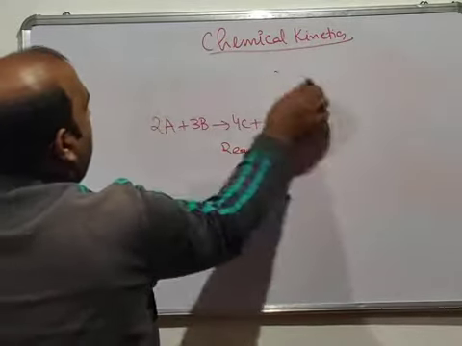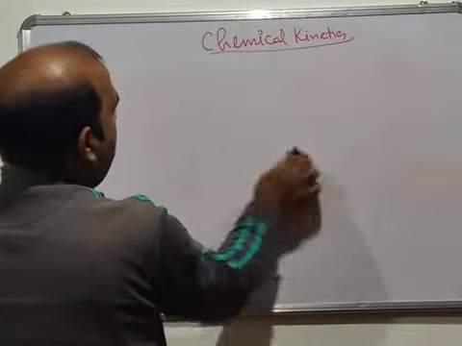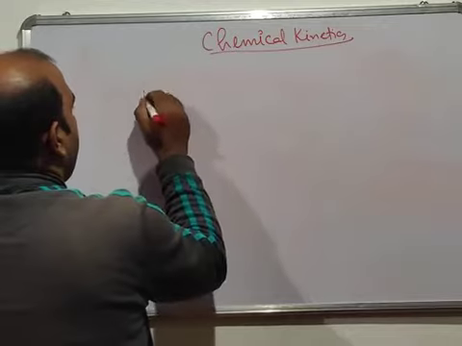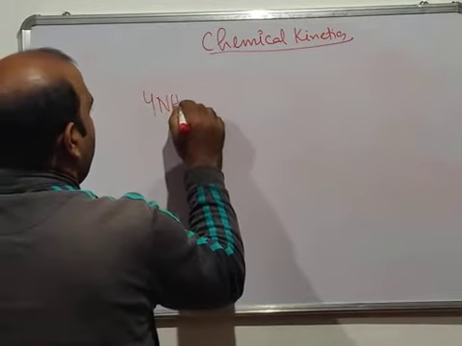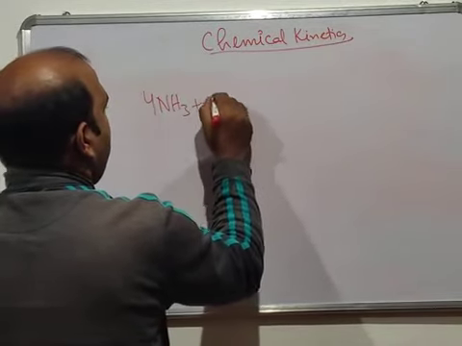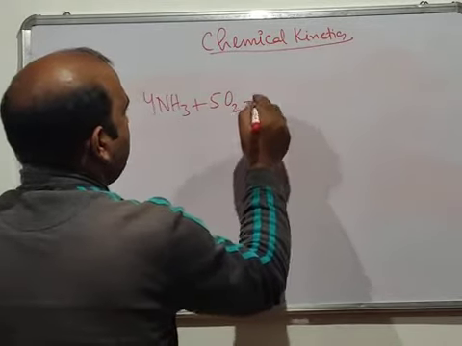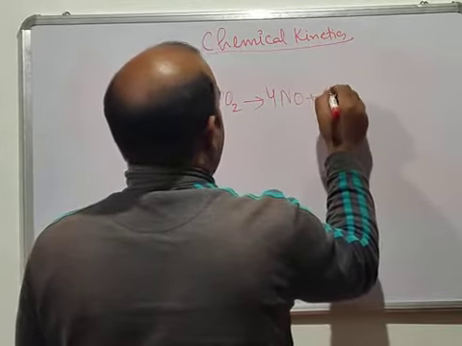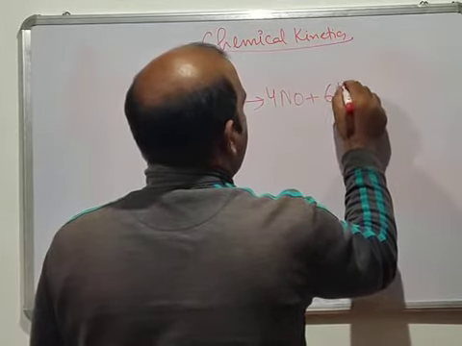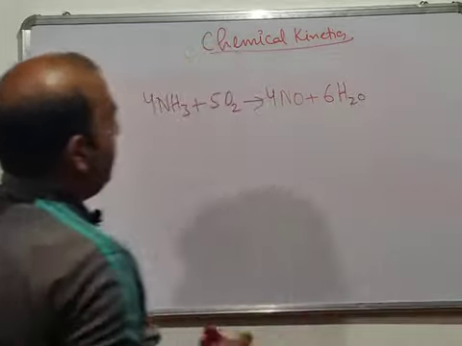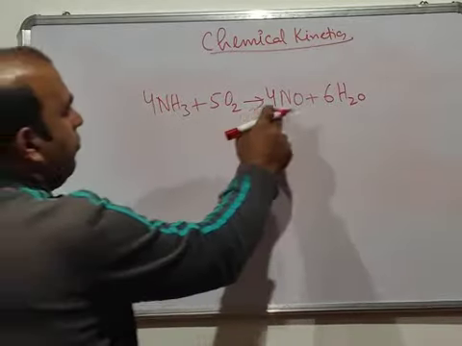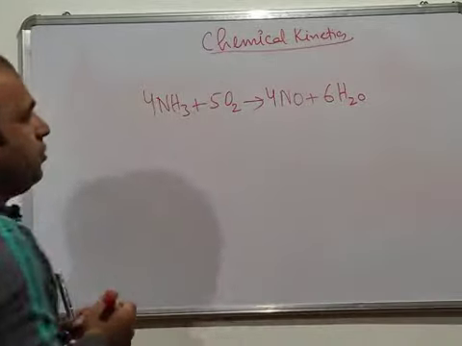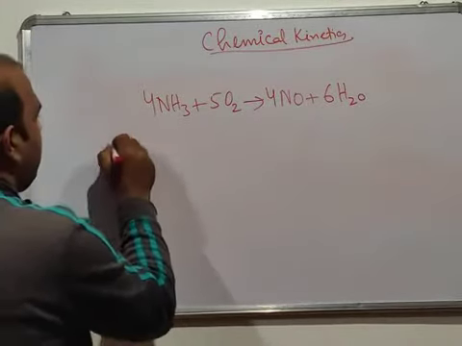I hope the things are clear till now. So now I will give you some reaction. Let's suppose I am giving the reaction 4NH3 plus 5 times O2, it's giving you 4NO plus 6 times water. This is some reaction happening. You can see this is balanced: 4N, 10 O, and 6 plus 4, 10. So it's balanced. So now you can write the rate of reaction.